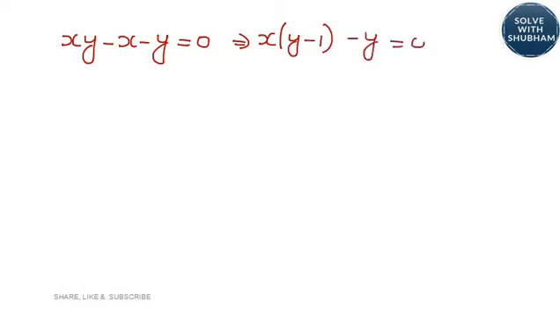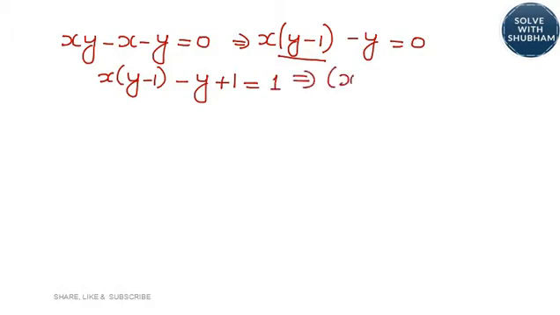Let me illustrate it once again. So basically, this is your equation. First step, because we need to understand what needs to be added or subtracted, we have taken this. Now, you have to have y minus 1. How can you get y minus 1? By adding plus 1 to both sides. This will give you x minus 1 into y minus 1 is equal to 1.